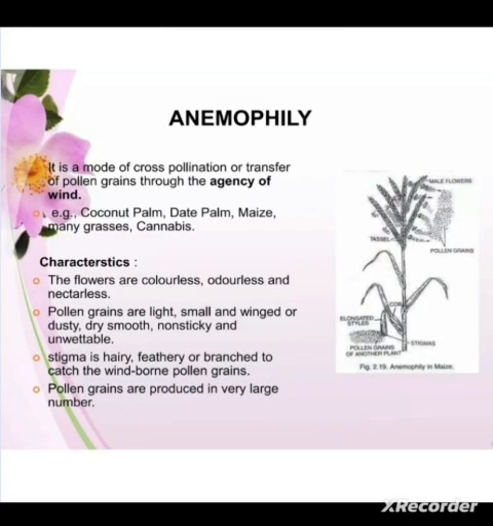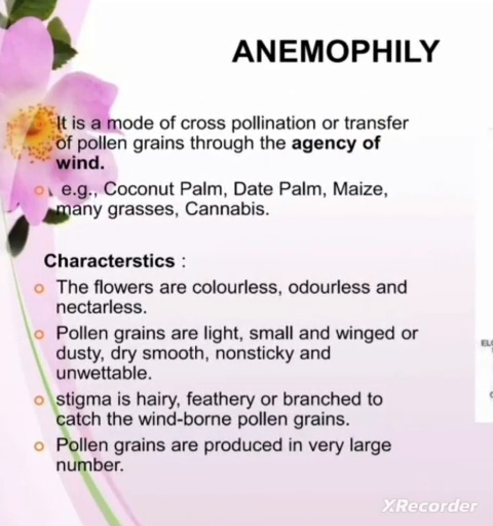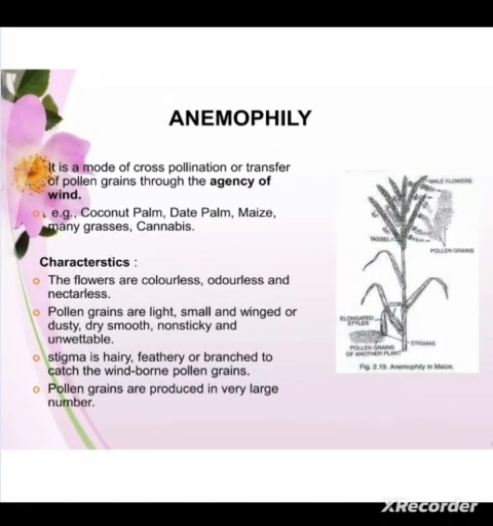So first of all, we see the abiotic agents, how they bring about the different kinds of pollination. The first one is pollination by wind. Now, pollination by wind or through air is known as anemophily, and all those flowers in which such kind of pollination takes place are known as anemophilous flowers. So such flowers are adapted to be pollinated by wind.